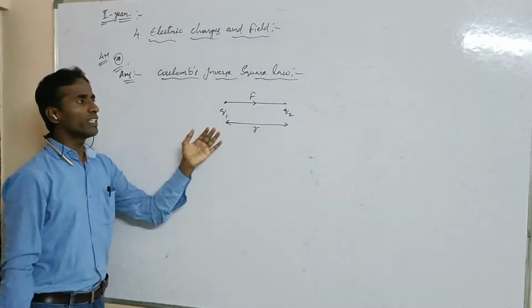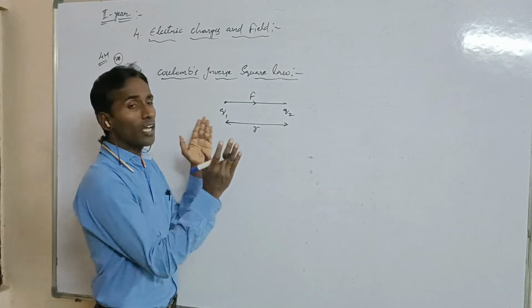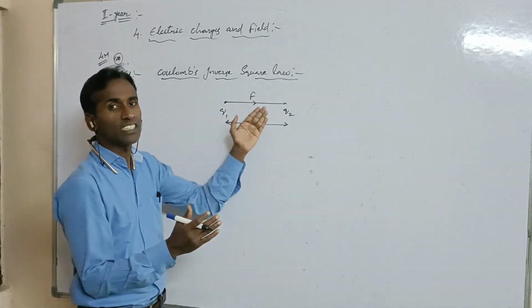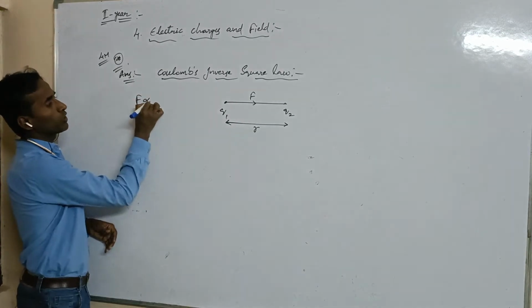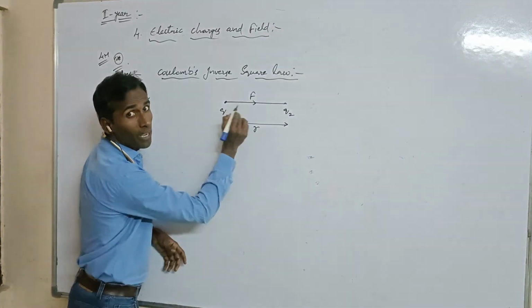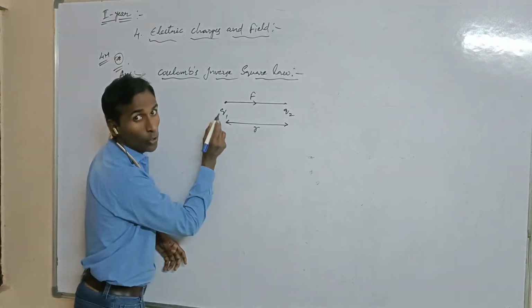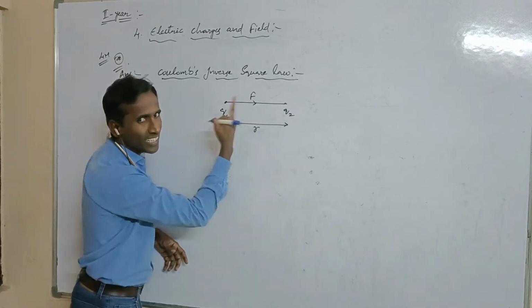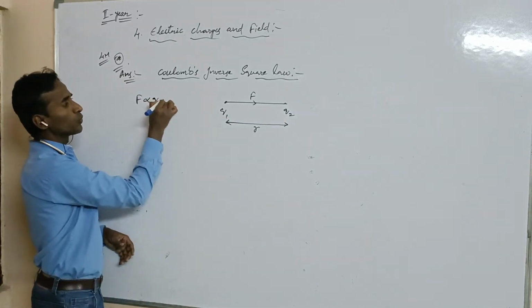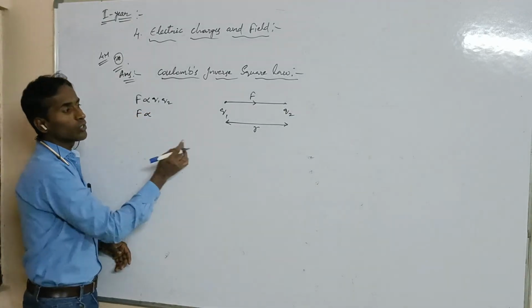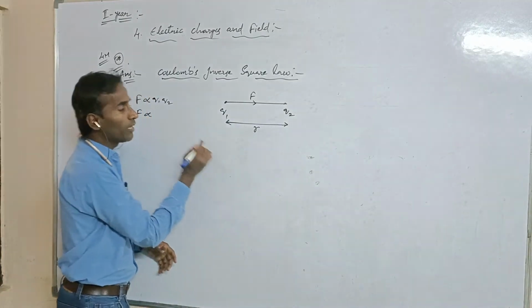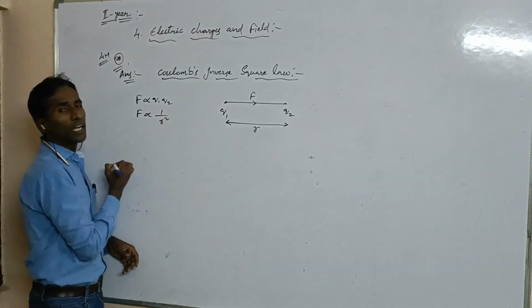Okay sir. And now see here, the force of attraction or repulsion between the two stationary charges is directly proportional to the product of the magnitudes of these charges, q1 and q2, and inversely proportional to the square of the distance between them. So we can write 1 by r square.